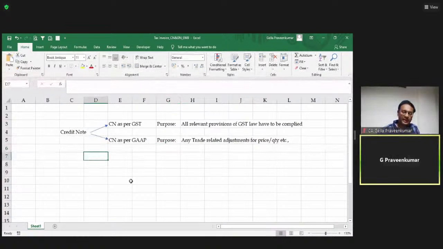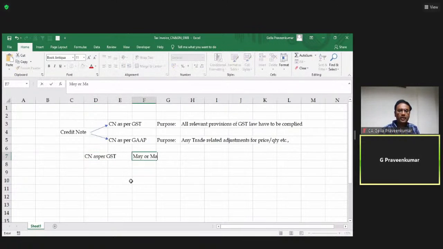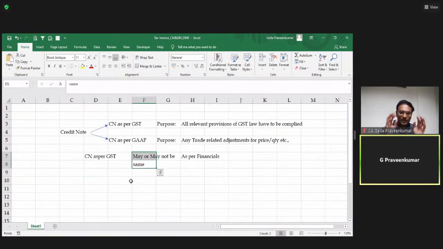So the point to be noted is my credit note as per GST may or may not be the same as per financials. May or may not be the same. So this is what we need to understand. So whenever we talk about credit note under GST law, please bear in mind, when the provisions of GST law are complied with, then I can issue a document called credit note.